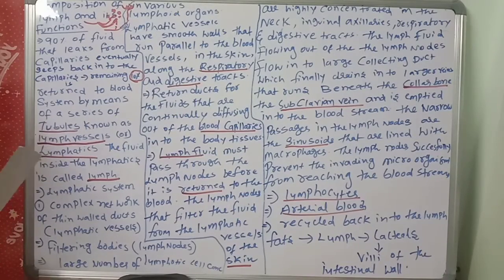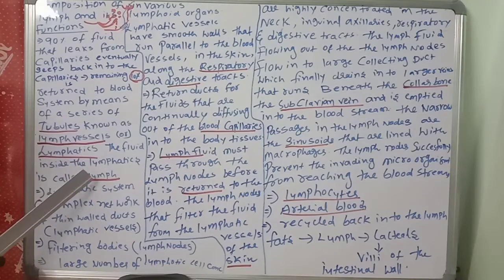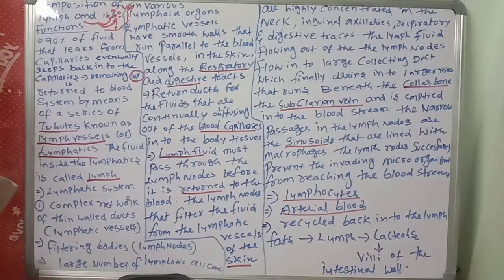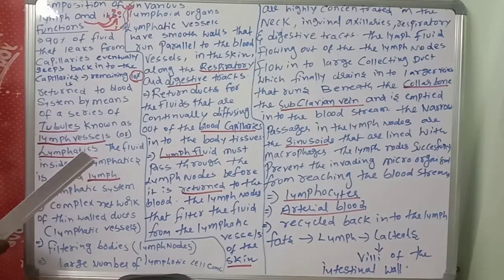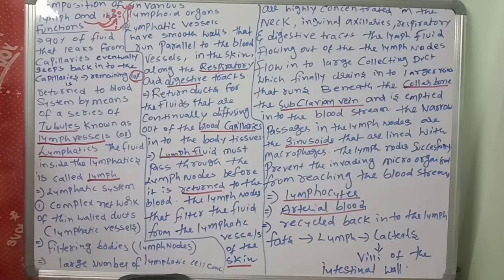In the lymphatic system, the lymph flows in the tubules known as lymph vessels or lymphatics. The fluid inside the lymphatics is called lymph. Lymph is just like plasma. It is colorless, the same as plasma, in the sense that plasma doesn't have any hemoglobin. Like that, lymph is also a colorless fluid with no hemoglobin. It is a clear, transparent liquid, and like plasma it carries lymphocytes.